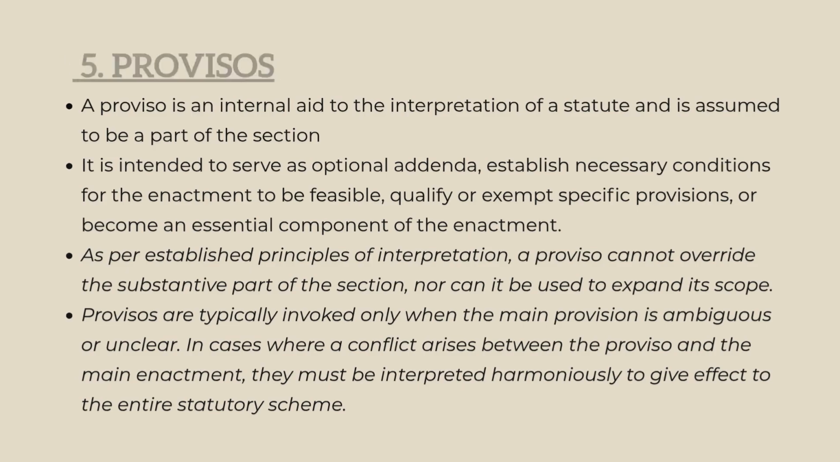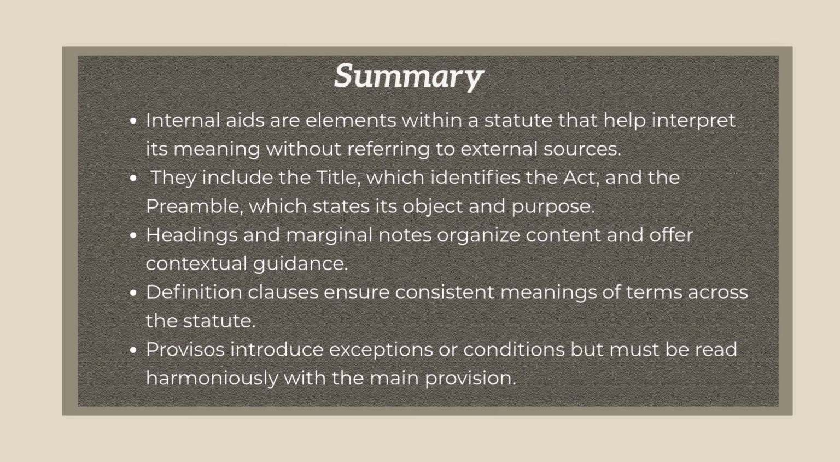To summarize what we have covered in Part 1 of Internal Aids to Interpretation. We began with the title, where the short title serves for identification, and the long title gives us insight into the object and scope of the statute. We then looked at the preamble, which, though not enforceable, helps us understand the intent and philosophy behind the law, especially when there is ambiguity. Next, we discussed headings and marginal notes. While not part of the enacted law, they assist in organizing the statute and can offer interpretive guidance when read with caution. We also examined definition or interpretation clauses, typically found in Section 2 of most statutes, which provide precise meanings to key terms, ensuring consistency and clarity throughout the Act.